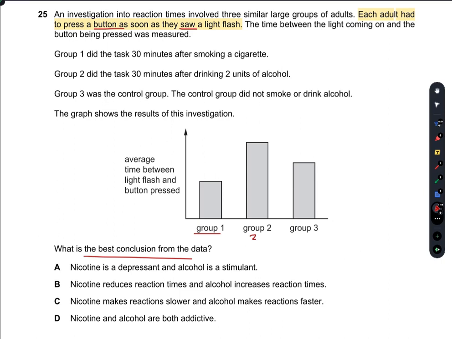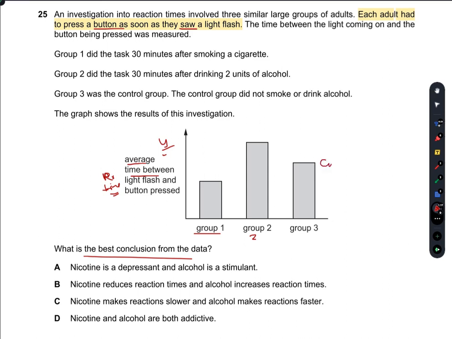This y-axis shows the average reaction time between the light flash and the button being pressed. What can we infer from this graph? The reaction time for group 1 decreases.